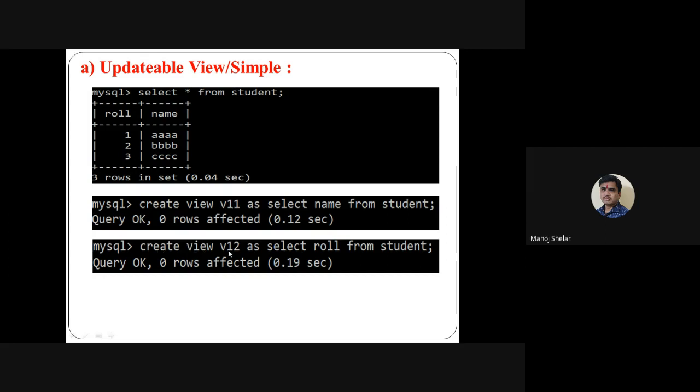Create view v12 as select roll number from student. The result of this query is all roll numbers of the student table stored in v12. So here one table, two views, v11 and v12. These views are called updatable views because both use only one table. v11 uses only the student table, v12 uses only the student table. So v11 is an updatable view, v12 is an updatable view. Simple.